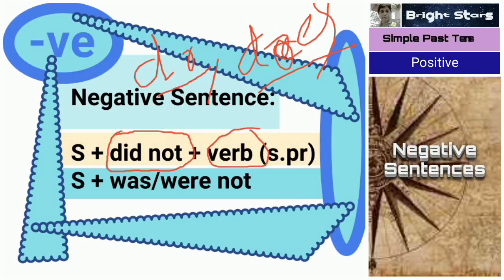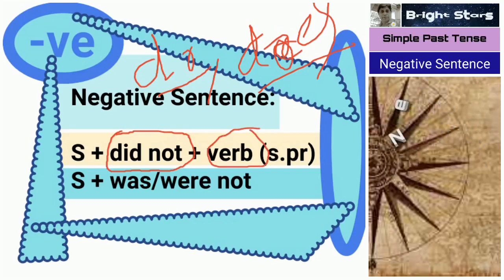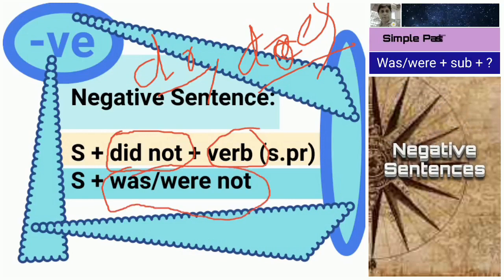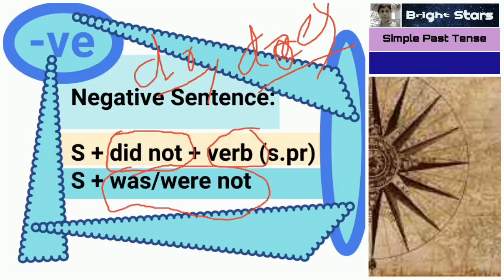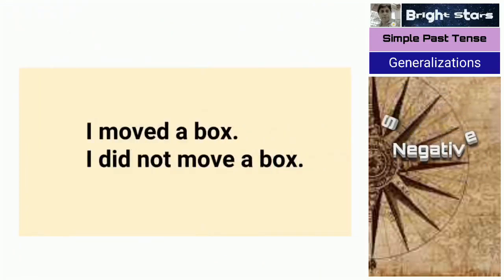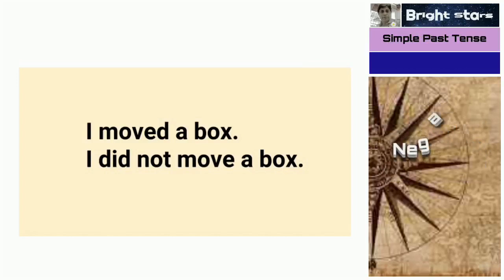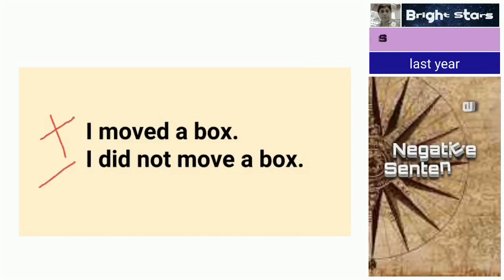So in some cases, for "being" position cases, "was not" or "were not" we use. How we use, we are going to study. I moved a box. Here I have compared positive and negative sentences. See, this is positive and this is negative sentence. I moved a box.